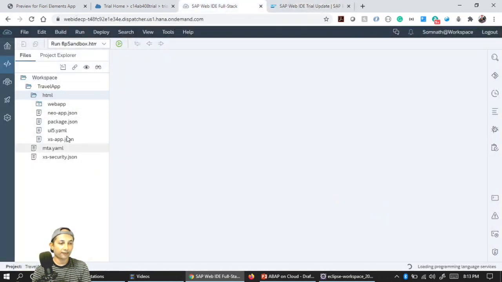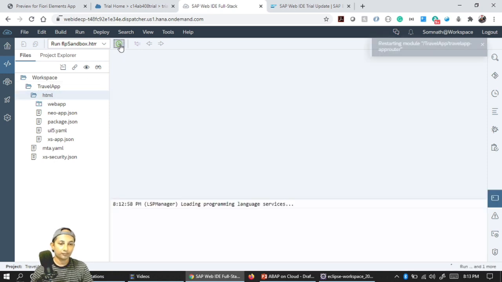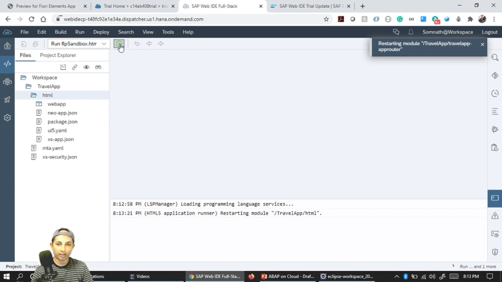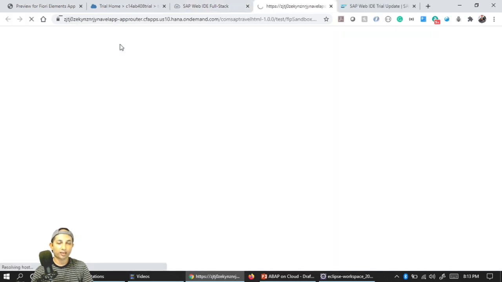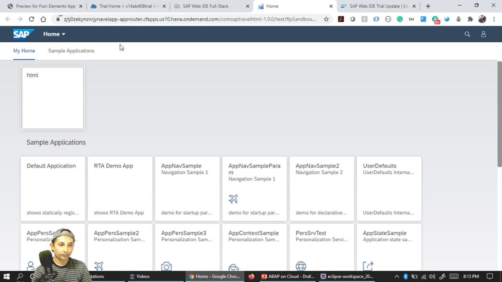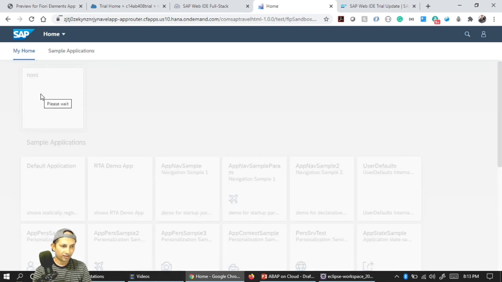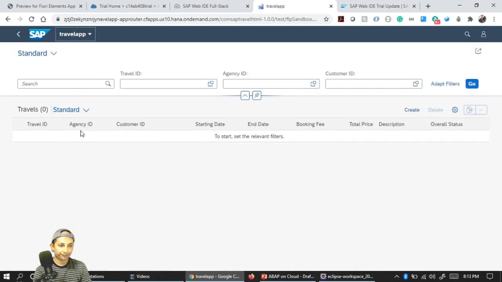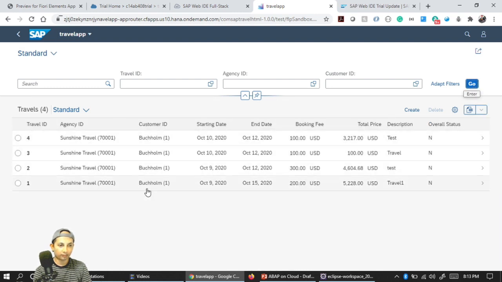So this is the application I have created. Let's execute this application. Let's try it with the run. It will take a little time. It's a multi-tier application, that I've created. This is my HTML module, or rather the travel application. I just gave it the name HTML, but it's a travel application. If I click on go, you see all the numbers I can see in my Fiori application, the same database.